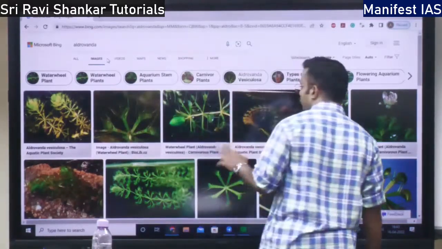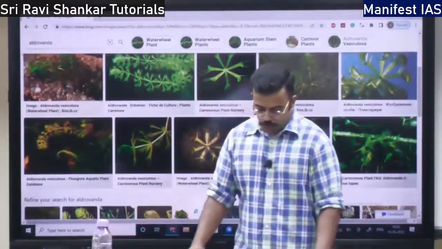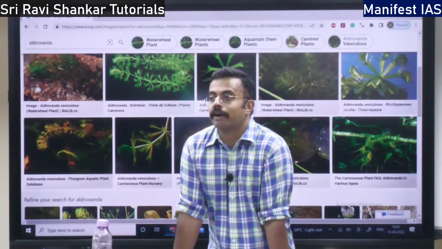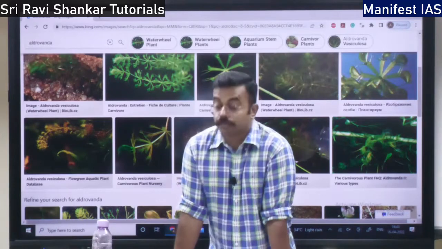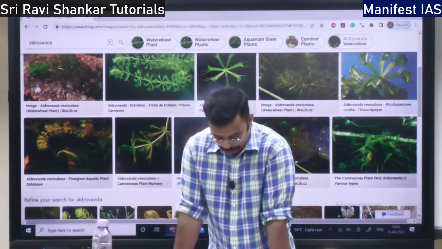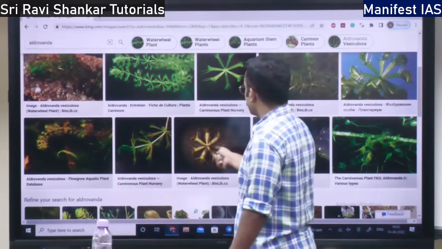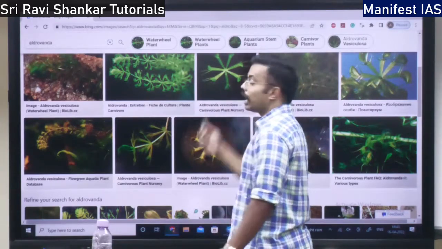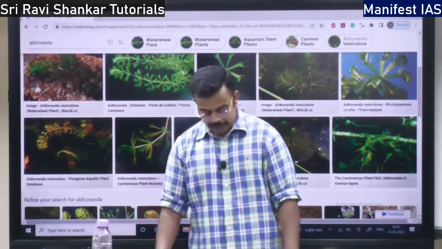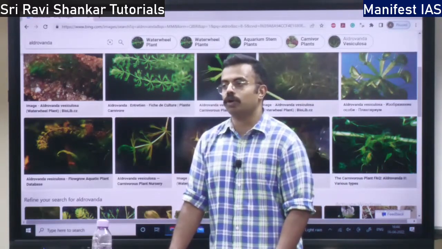So Aldrovanda looks like this. Not very attractive, but see, this is Aldrovanda. So what does it do? Aldrovanda is a rootless aquatic plant. It is found in aquatic areas, right? So where do you find this Aldrovanda in India? In the Sundarbans region, the Sundarban aquatic ecosystem. They have blade-like leaves. These leaves are going to close once the insect sits on it. That is the insect trapping mechanism of the Aldrovanda plant.